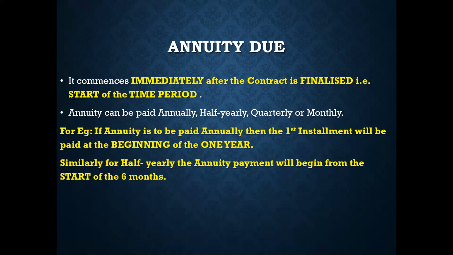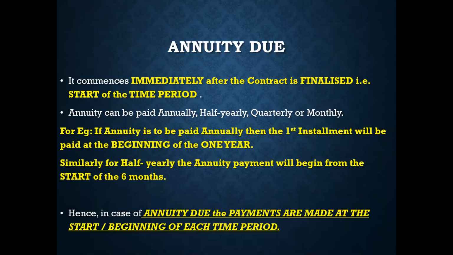Similarly, if the annuity is to be paid half yearly, the payment will begin from the start of the first 6 months. So basically what you have to remember for annuity due is that the payments are made at the start or beginning of each time period. So when you see the word end, that represents immediate or ordinary annuity. But when you see the word due, start or beginning, then the sum is related to annuity due.